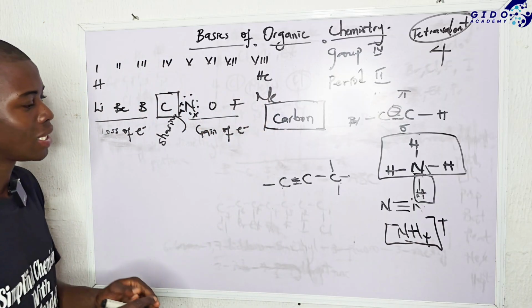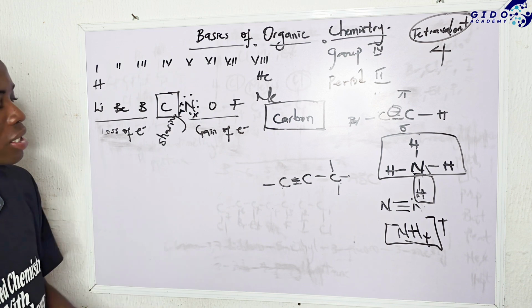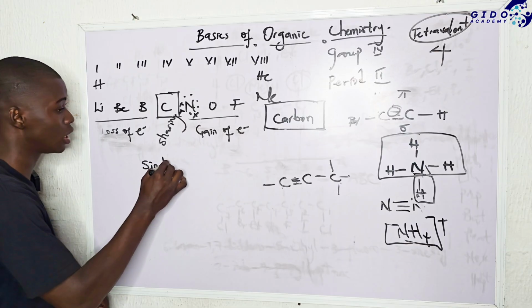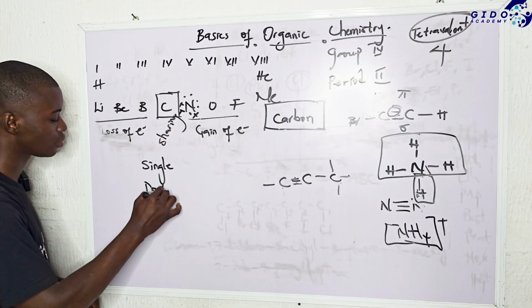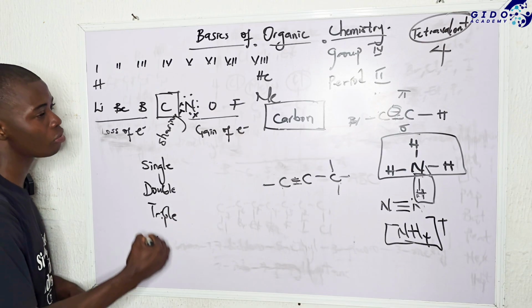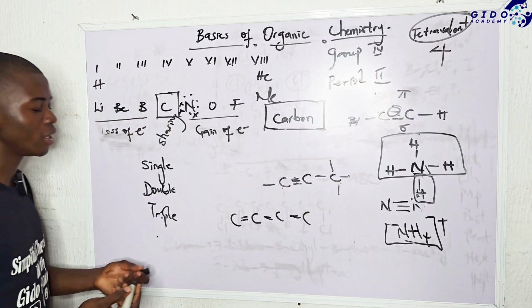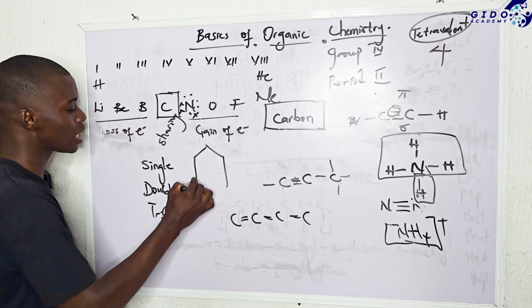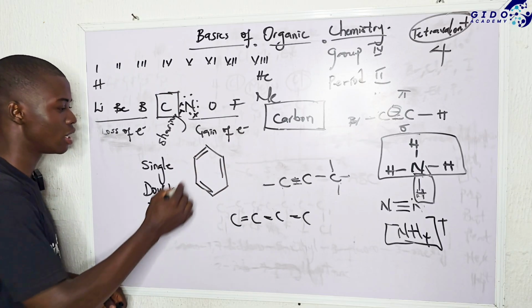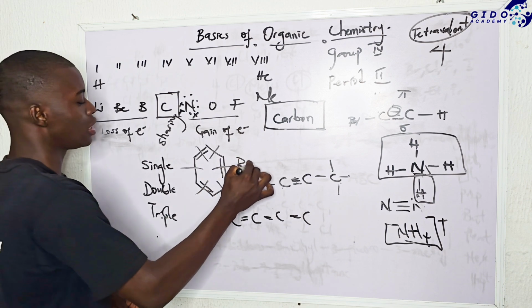But there are some things I want you to take note of about carbon. As long as carbon atom is tetravalent, it becomes easier. And carbon atom has the ability to form a single bond, like what I've explained, a double bond, a triple bond, and can also form double bonds that run back on themselves, like carbon double bond, carbon double bond, carbon double bond. So it can form something like this, or in a cyclic resonance structure we have double, single, double, single, double, single, and this is what we call benzene.